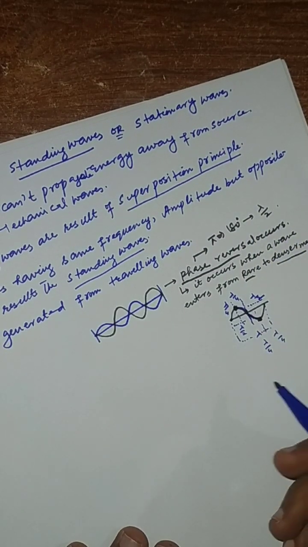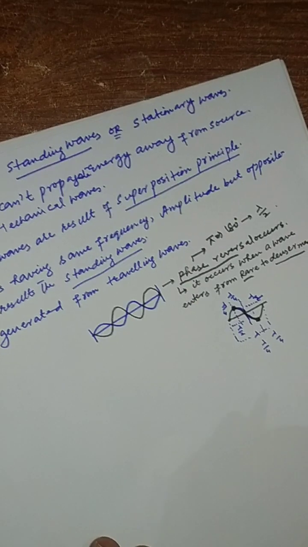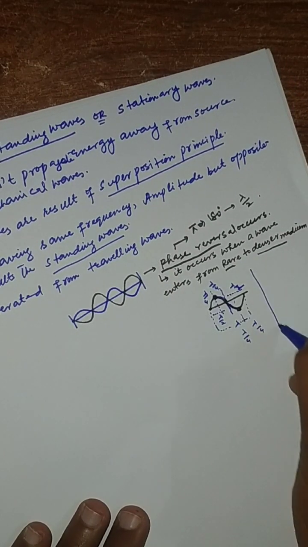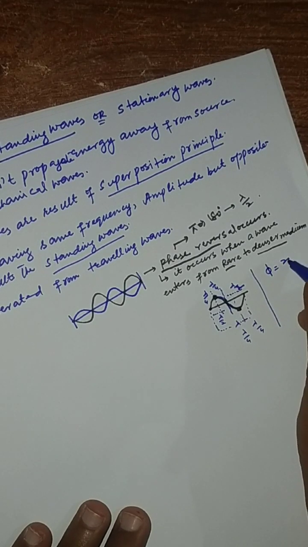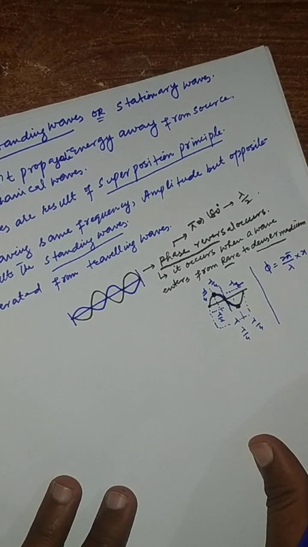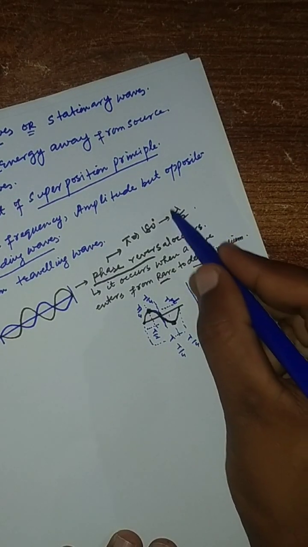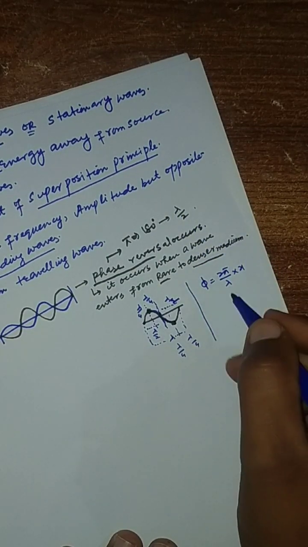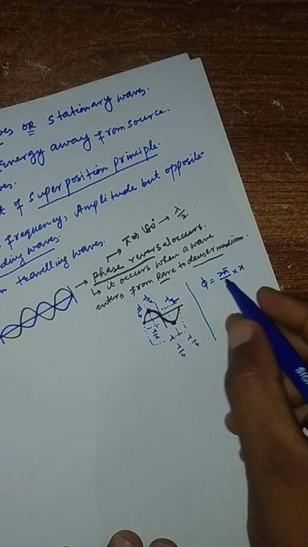Okay, how is the phase difference? As we know, the relationship between phase difference and path difference can be given by phase difference equals 2 pi over lambda into x. This is the relationship between path difference and phase difference. If there is a path difference of lambda by 2, then we have to calculate the phase difference between these two.